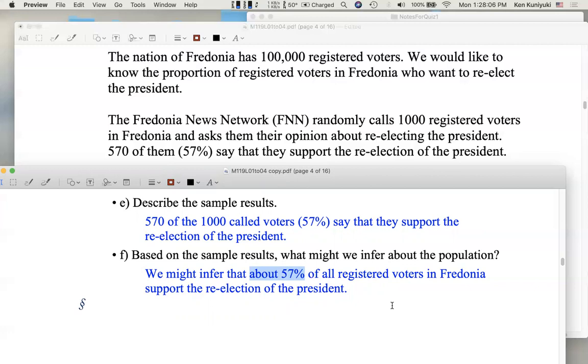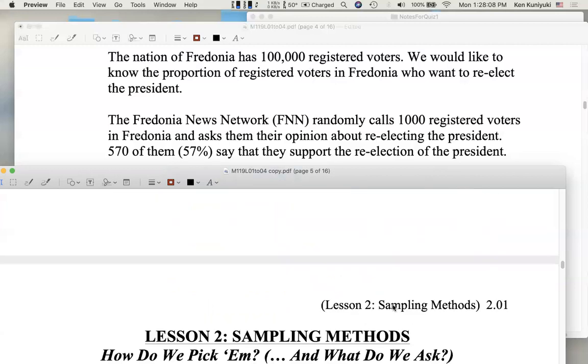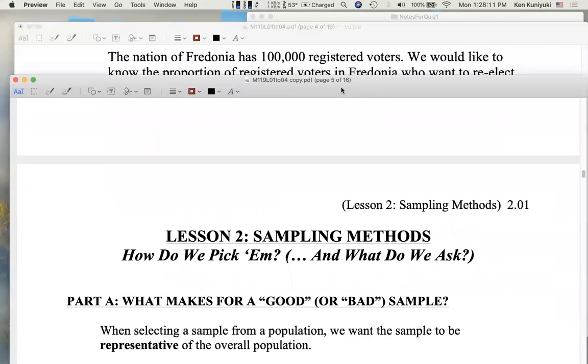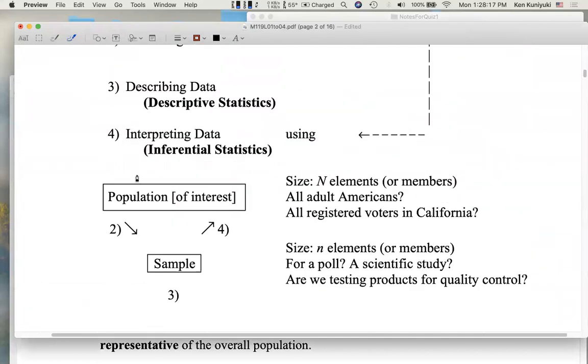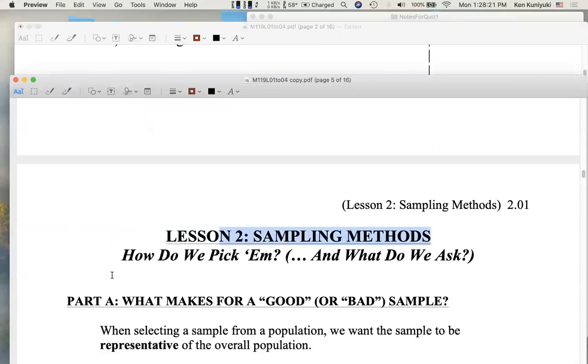Okay, population data versus sample data. In lesson 2, we're going to ask, well, how do we pick them? How do we come up with a sample? How do we get from here over to here? How do we get our sample? Sampling methods. How do we pick them? All right, that's next time.